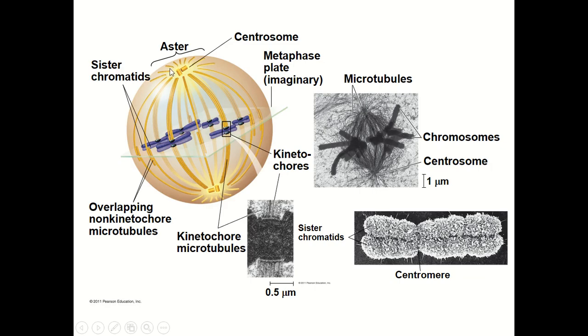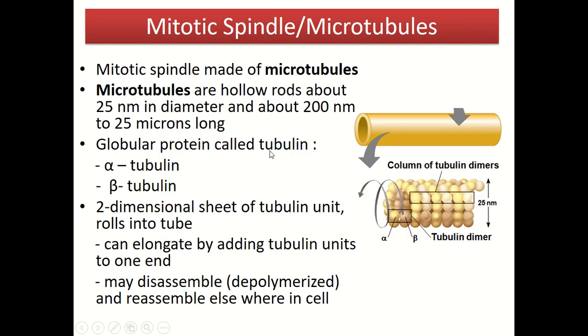So this is the aster that is produced from the centrosome. The centrosome here consists of one pair of centrioles, and then we have a kinetochore, the one that will attach to the spindle fiber, and the yellow in color is the spindle fiber. The spindle fiber is made of microtubules.